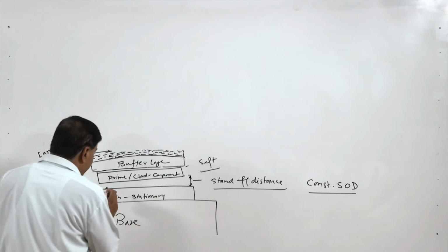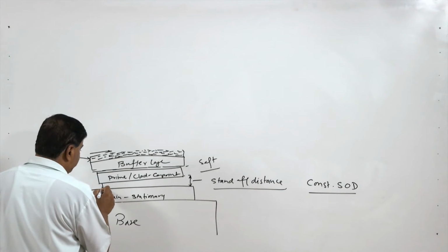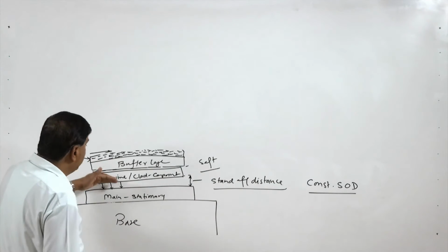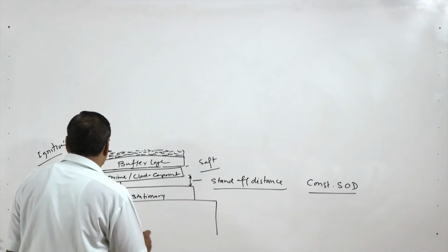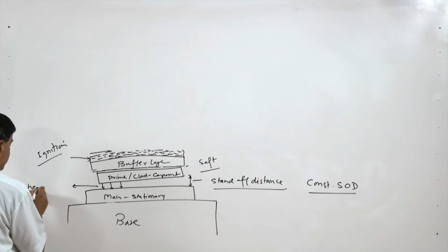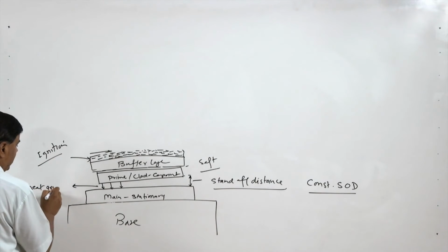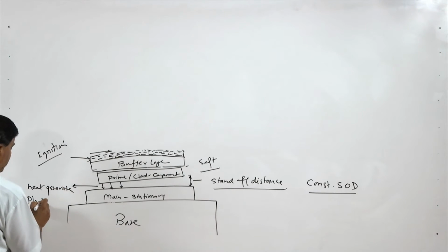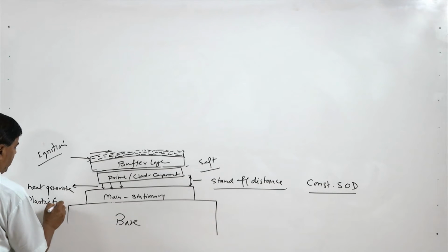So, the impact with the main component takes place, and due to the impact there is first heat generation, and then huge plastic flow at the interface.